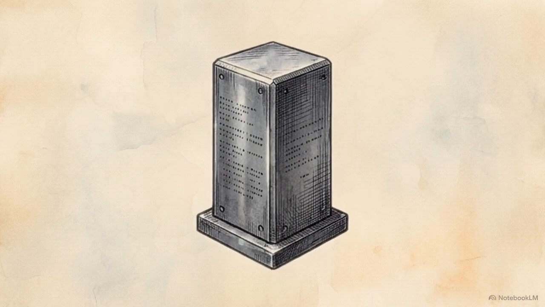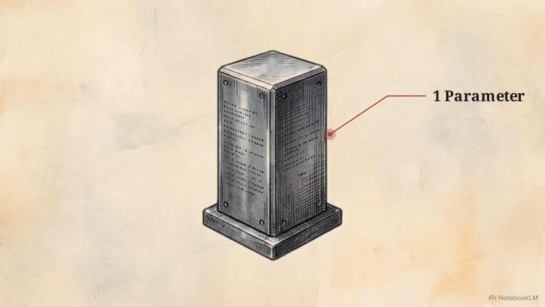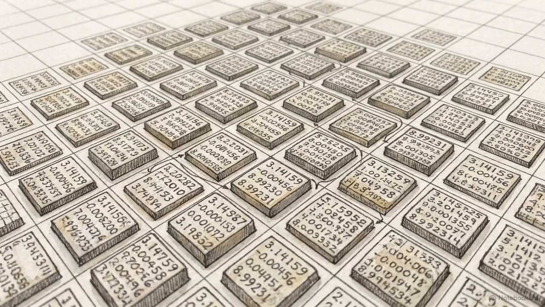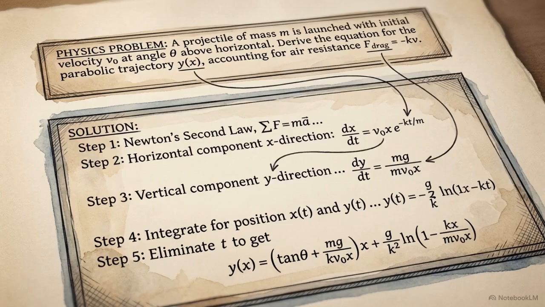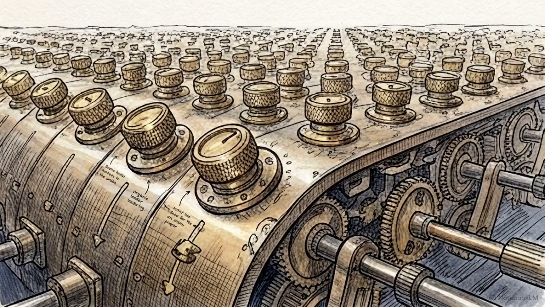In machine learning, we call each of these individual values a parameter. This raises a difficult question. How does a massive, unmoving list of decimals possess the ability to write Python code or reason through problems it has never seen before? Think of a parameter as a physical control knob that adjusts the flow of a signal.